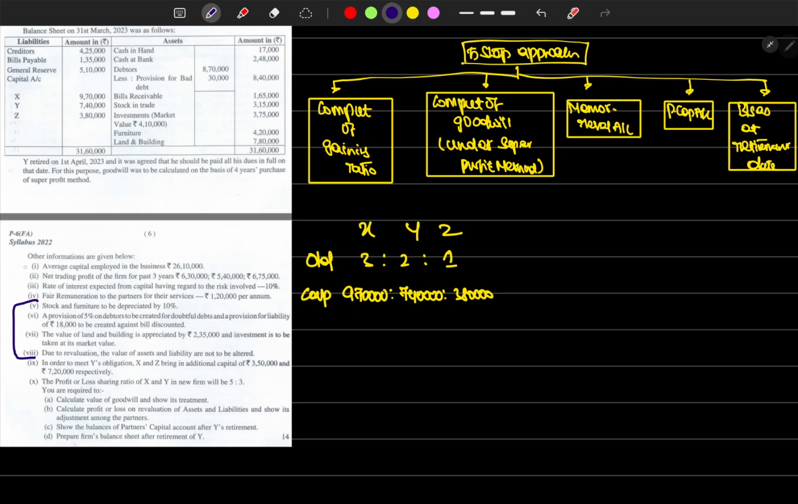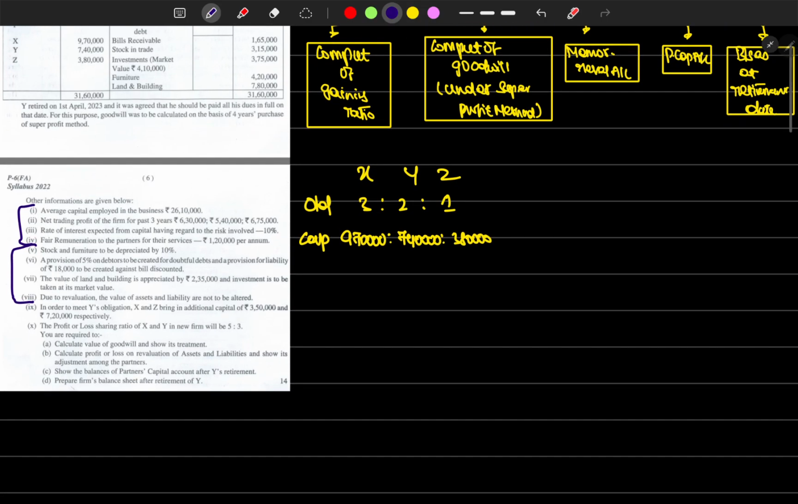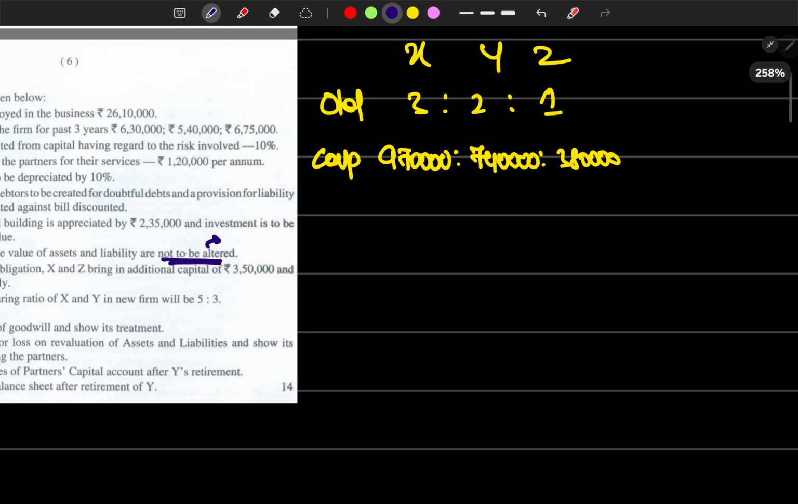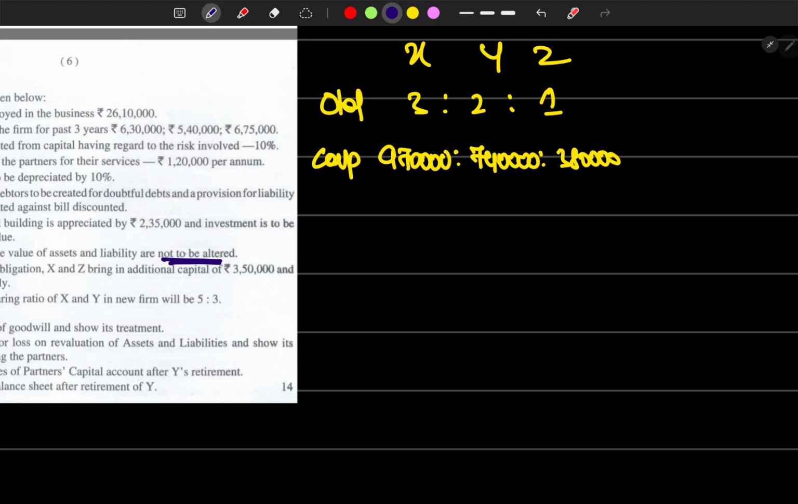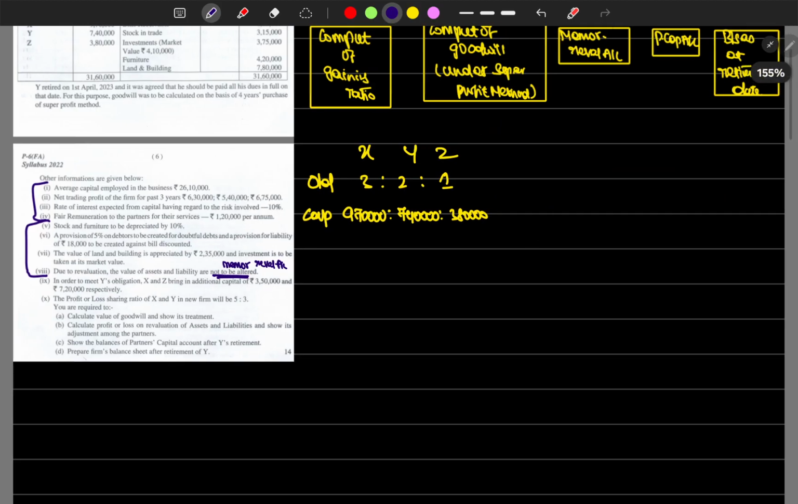All this information is for revaluation, and all this for goodwill. Then, due to revaluation, the values of assets and liabilities are not to be altered. So if it is not to be altered, we should not really do the revaluation. We have to just work it out and transfer it to the partners. So we have to create a memorandum revaluation account, not an actual revaluation account. We should not alter any values of assets and liabilities. That's what is given in the question.